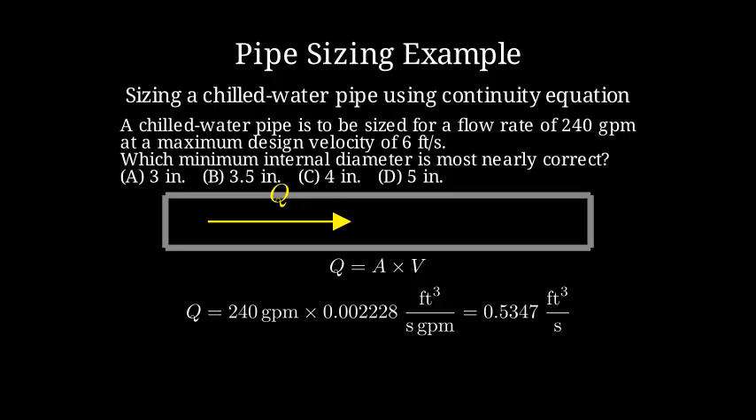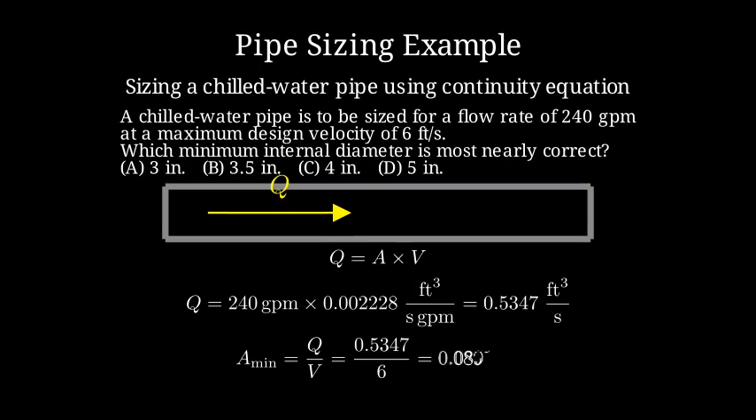Next, we solve for the minimum cross-sectional area by dividing Q by the maximum velocity of 6 feet per second. A equals Q divided by V equals 0.5347 over 6, which is about 0.0891 square feet.